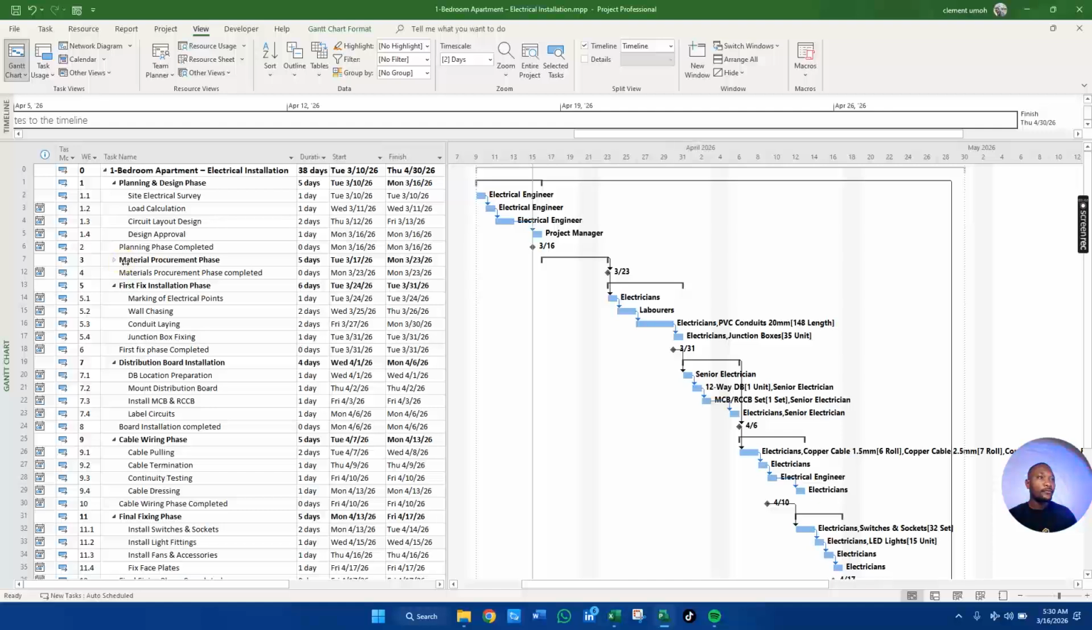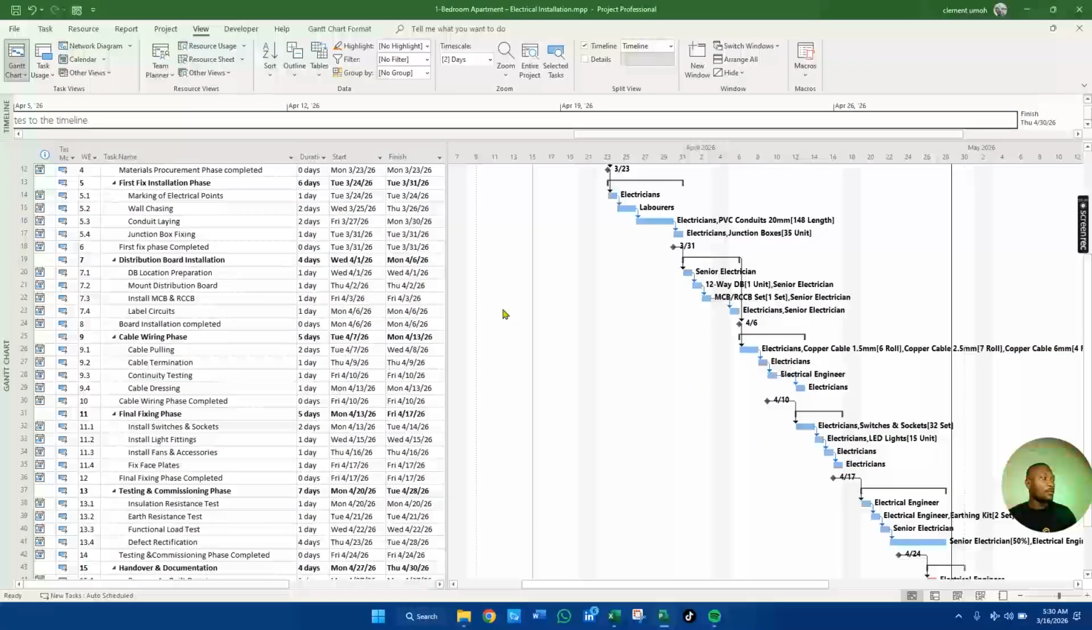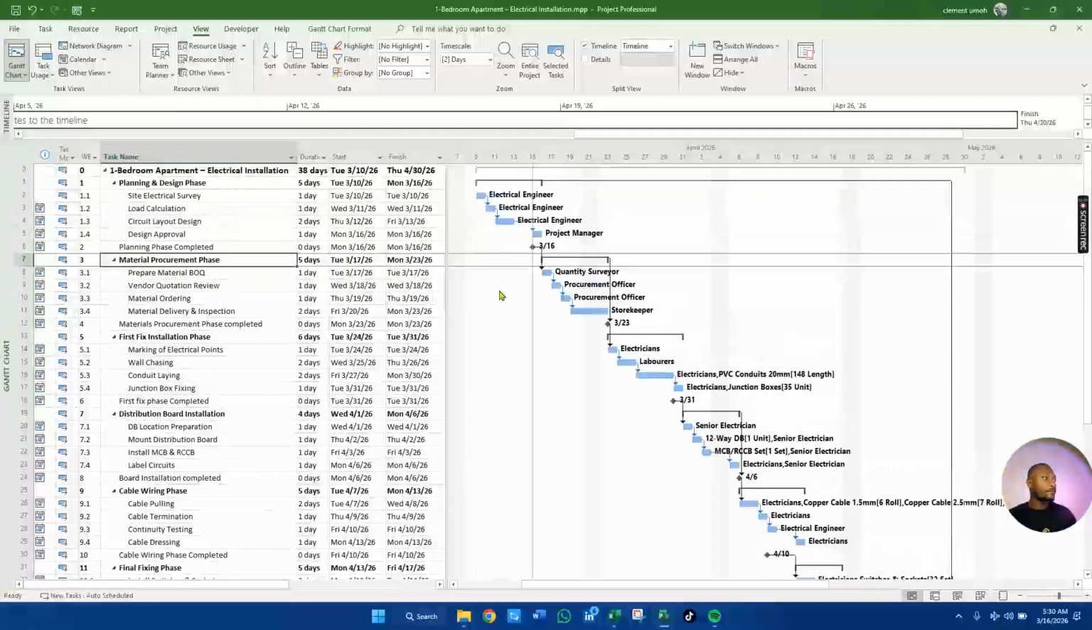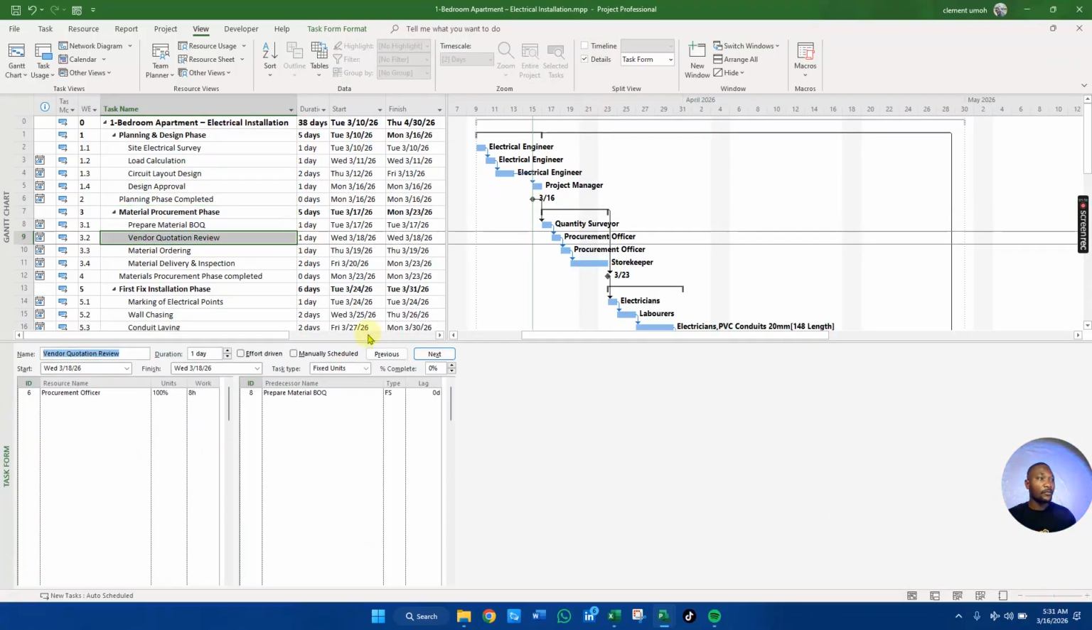This is the material and procurement. This is going to be a very long class, but I'm going to try my best to break it into different parts, and I hope you gain value from what we're going to learn in today's class. Also in today's class, we're going to look at other features in Microsoft Project, looking at the task form.